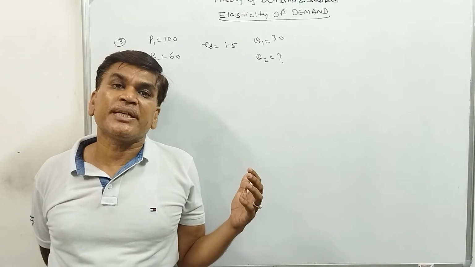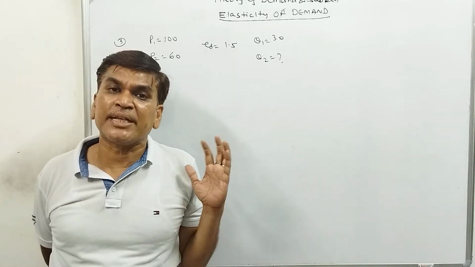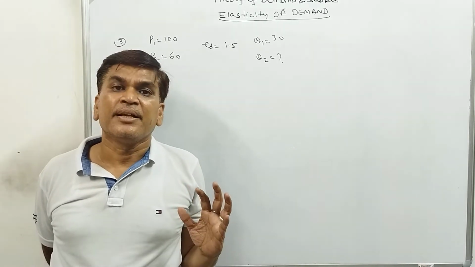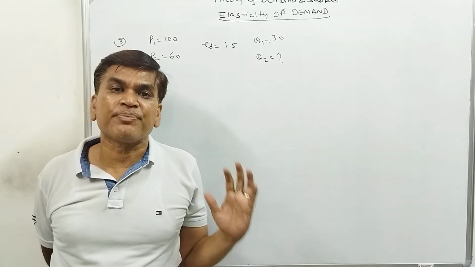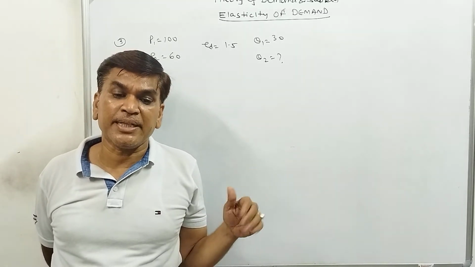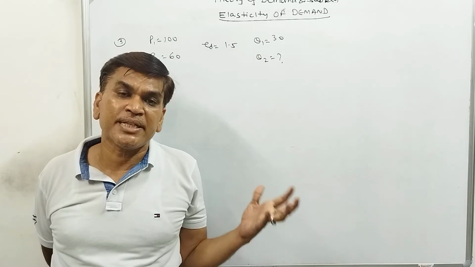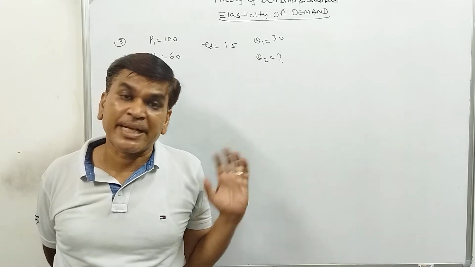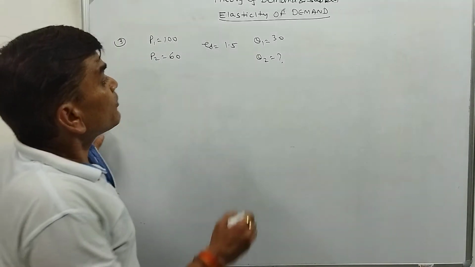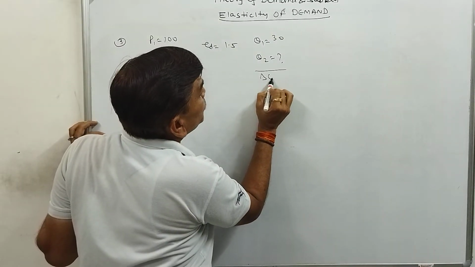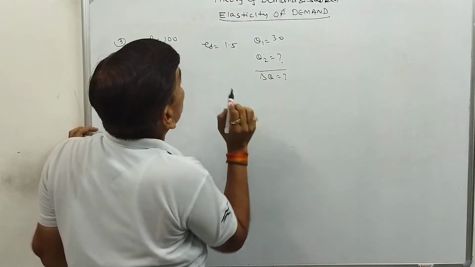The previous quantity purchased at price 100 is 30 units. Then calculate the change in quantity and the second quantity. It means we have to calculate delta Q and Q2.